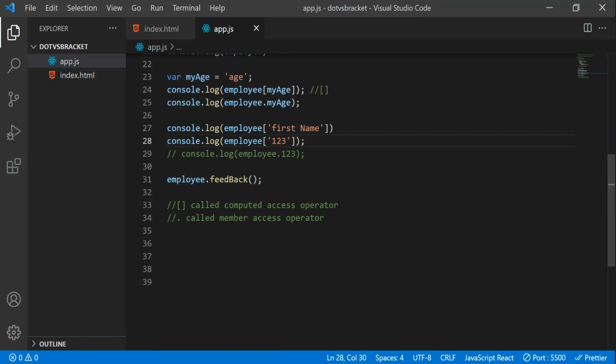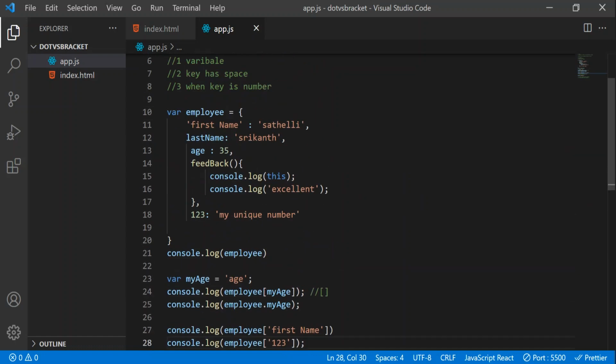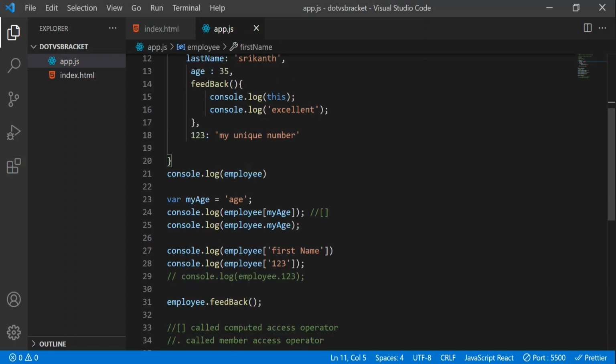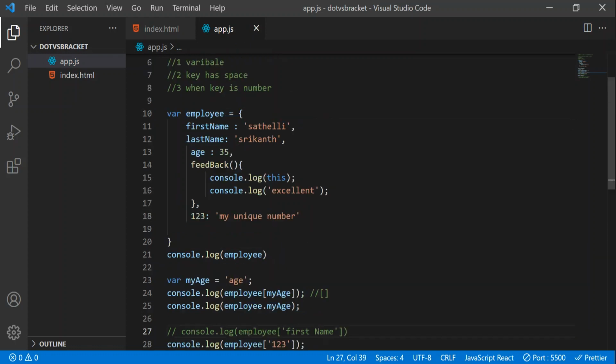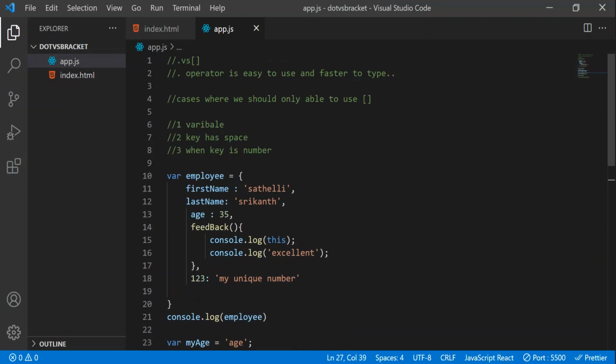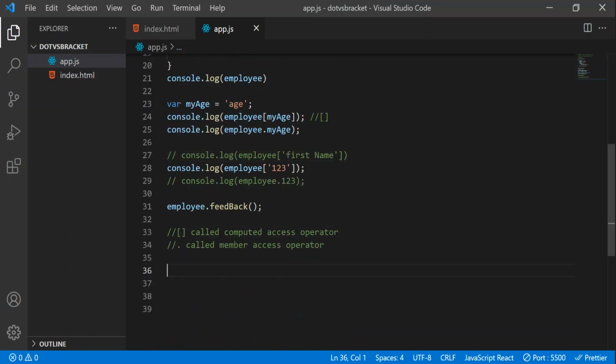So let's see that with a simple example. Let's close this and comment this out also. Now we have a first name and a last name, and here the word name is repeated 2 times, right? So I'll take a separate variable and name it myName, and pass that name.